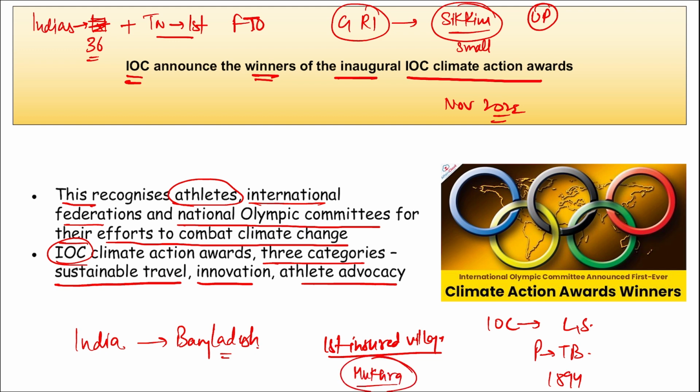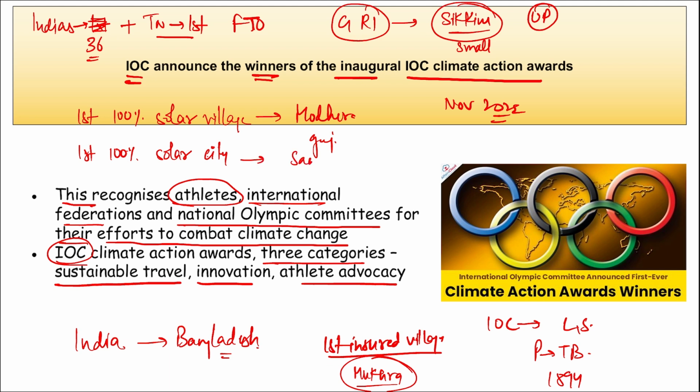And if we are talking about villages, remember, which is the first 100% solar village of India, and in which state? It is Modhera, in Gujarat. And the first 100% solar city? It is Sanchi, in Madhya Pradesh.